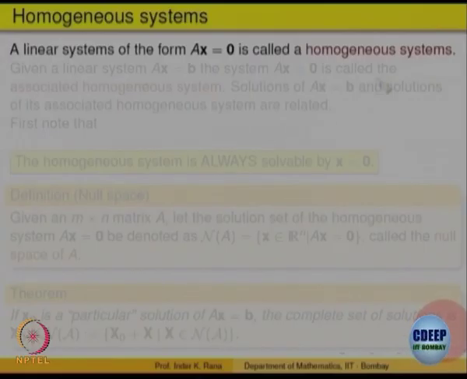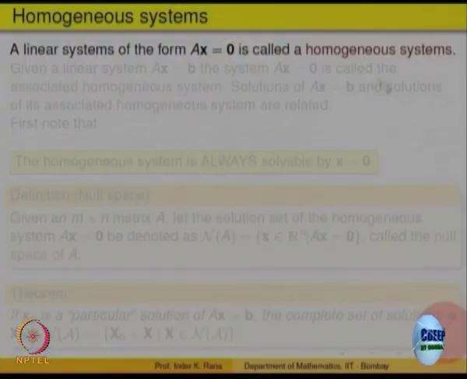So, let us look at the previous one. It said that the system Ax = 0 seems to be an important case to consider. Such a system is called a homogeneous system. It is a system of linear equations where the right hand side vector b is 0.